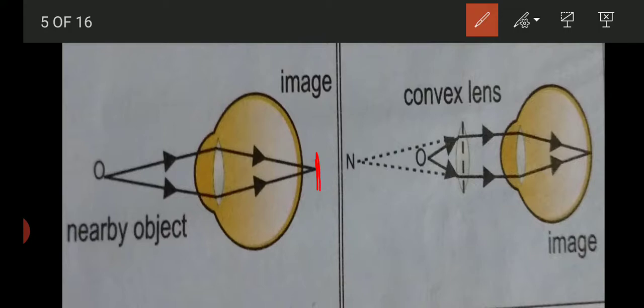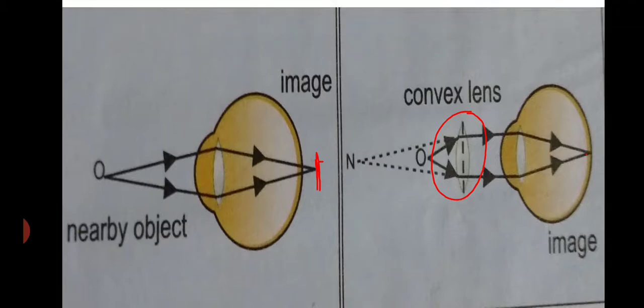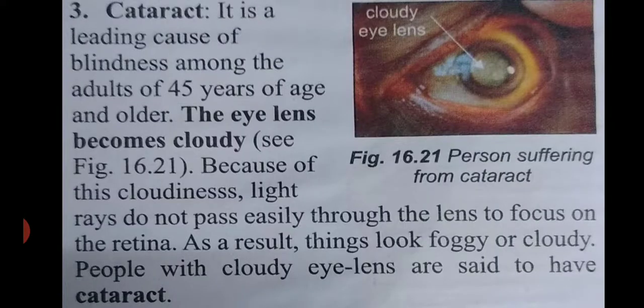This defect can be corrected by wearing spectacles with a convex lens. This is a convex lens, and we know that a convex lens is known as a converging lens. Eyeglasses with converging lenses supply the additional focusing power required for forming the image on the retina, and the person can see nearby objects clearly. These are myopia and hypermetropia.